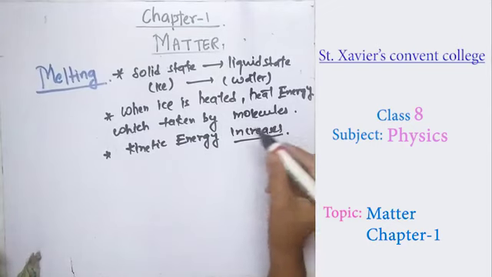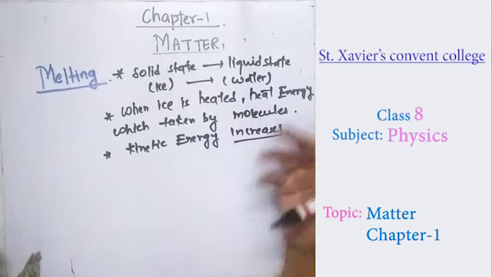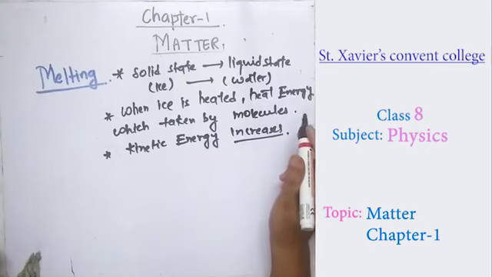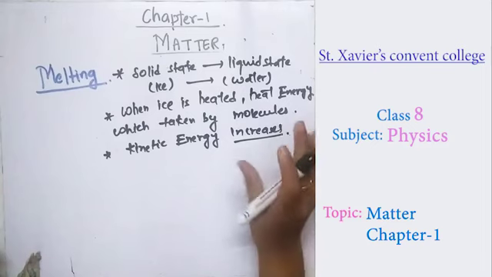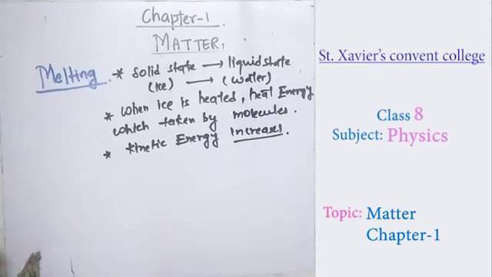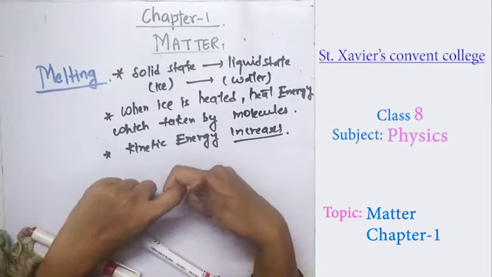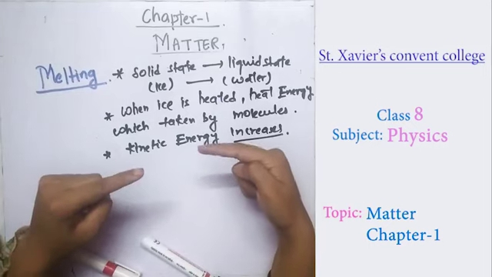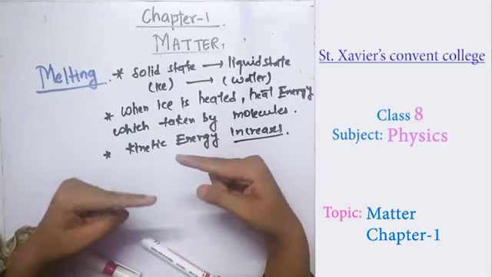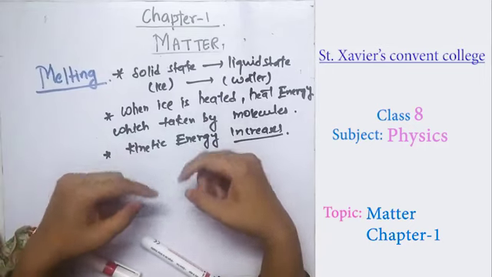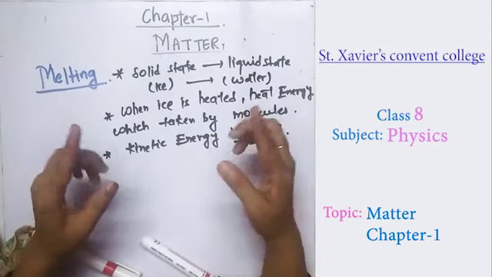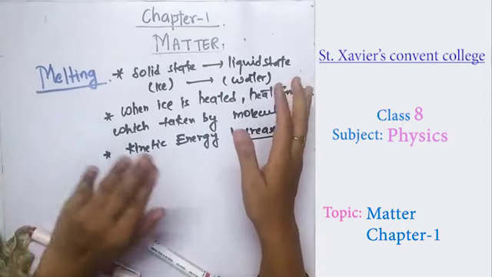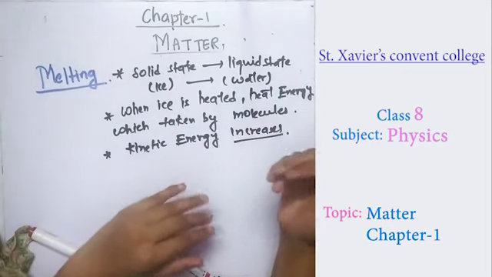So when you provide heat to an ice, molecules take that energy, and that heat energy gets converted into kinetic energy. In a solid, the molecules are confined to each other like this, so when energy is supplied, this bond breaks up, and this energy is taken up by the molecules. By taking this energy, the molecules are ready to move here and there. As they start to move, at that position the ice melts, and the ice changes into the liquid form.